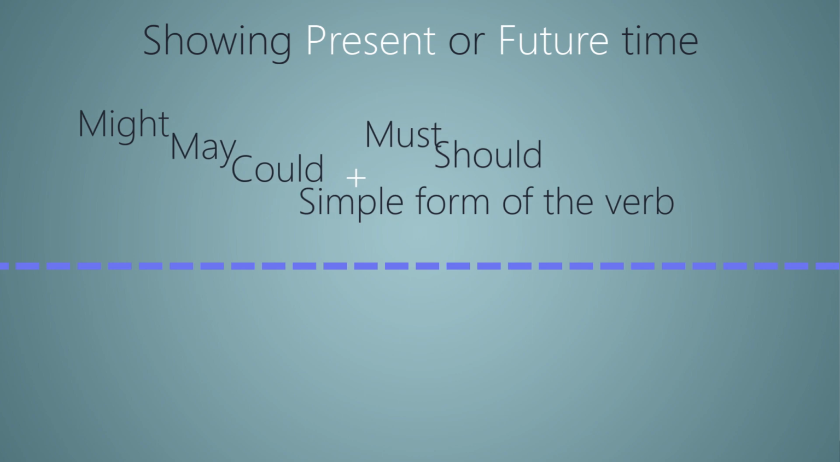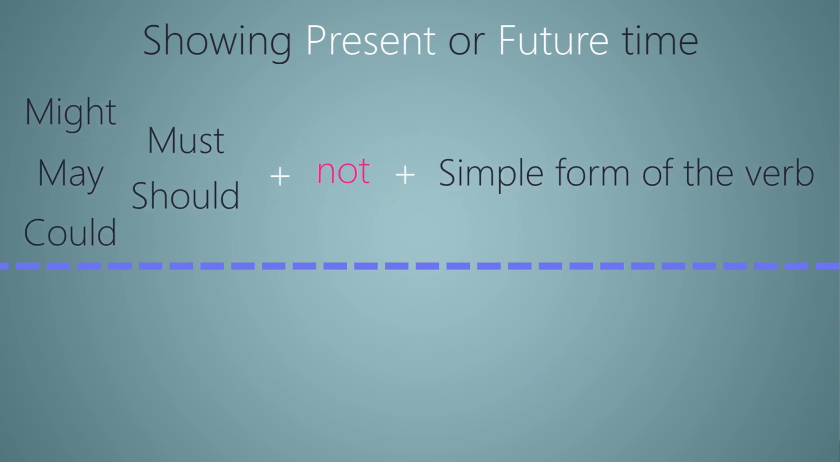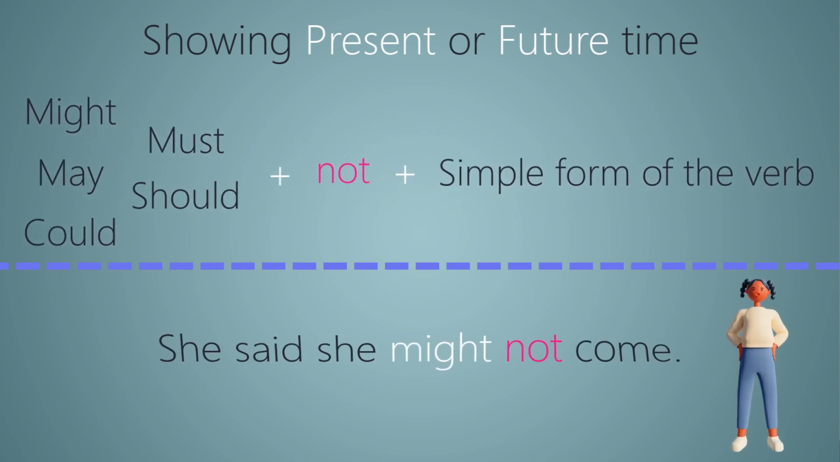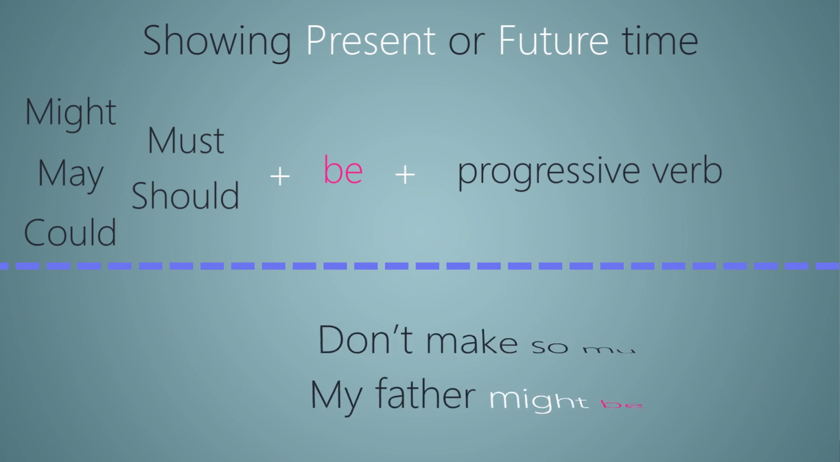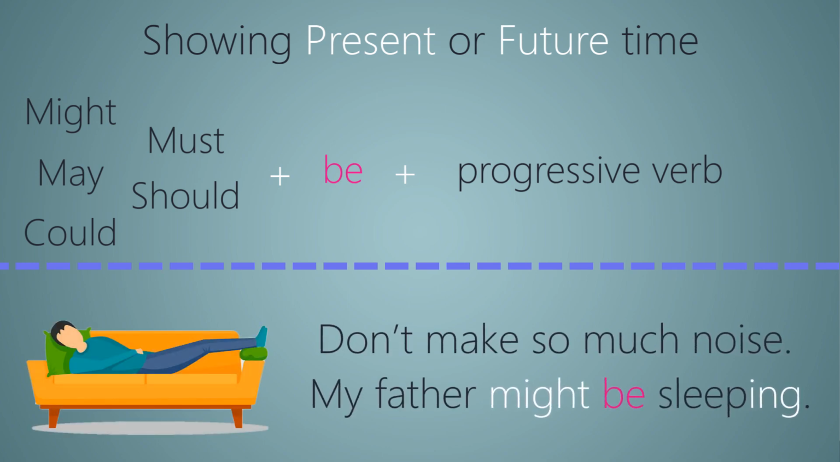To form a negative sentence, place not directly after the modal. She said she might not come. A modal followed by be plus progressive verb shows that the speaker thinks an action is happening at the moment. Don't make so much noise. My father might be sleeping.